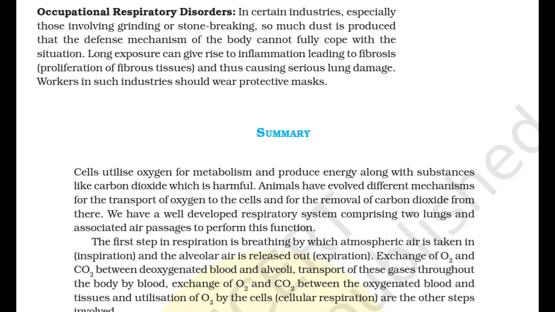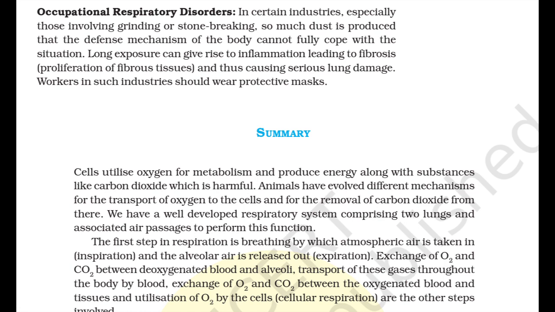Occupational respiratory disorders. In certain industries, especially those involving grinding or stone breaking, so much dust is produced that the defense mechanism of the body cannot fully cope with the situation. The long exposure can give rise to inflammation leading to fibrosis and thus causing serious lung damage. Workers in such industries should wear protective masks.